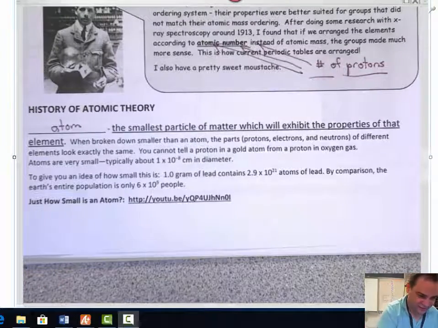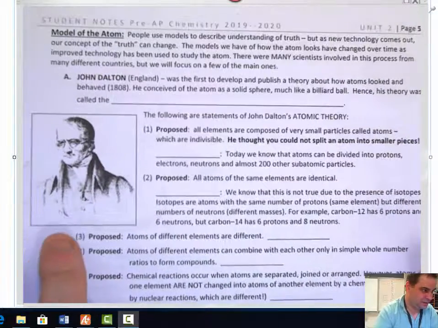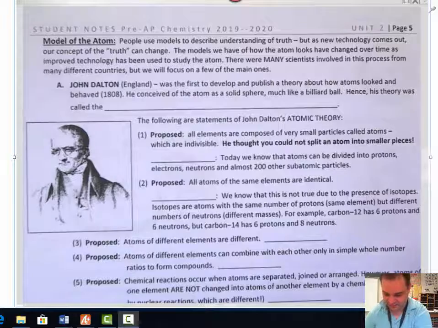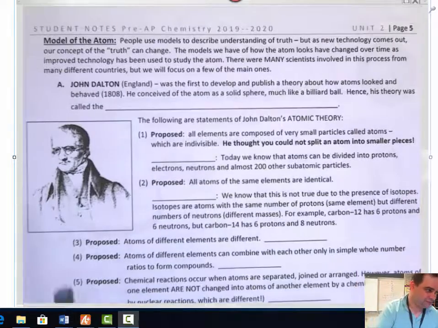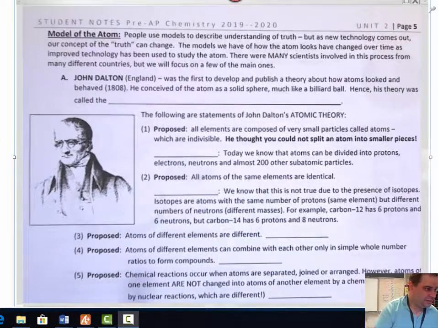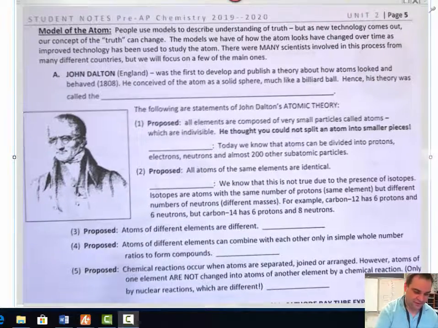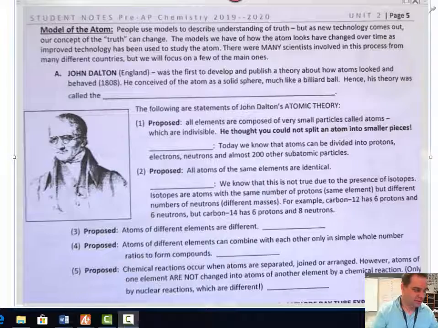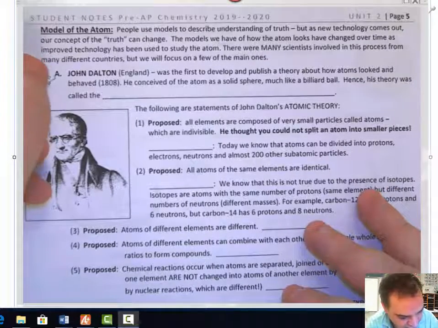So let's discuss the theory and the history of the atom, coming up with the models of the atom. There were 5 main guys that did the models of the atom. Some technology comes out and we discover new models of the atom. And the first person that came up with a model of the atom was John Dalton.